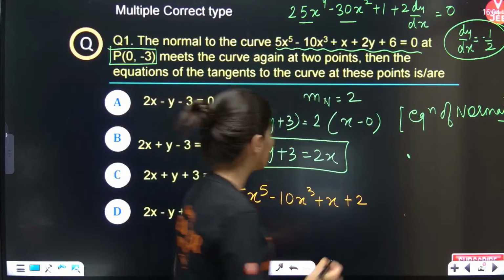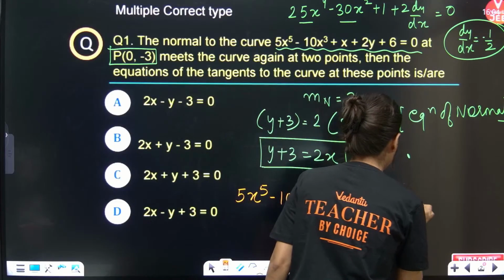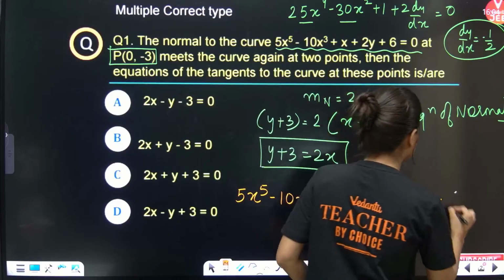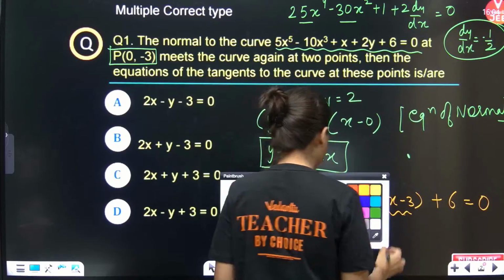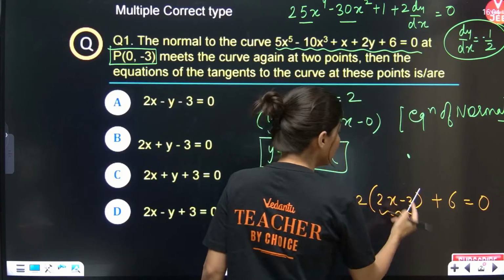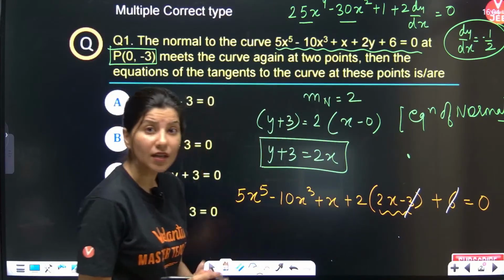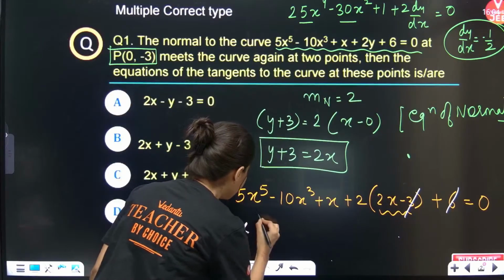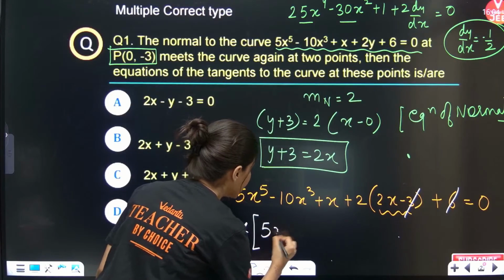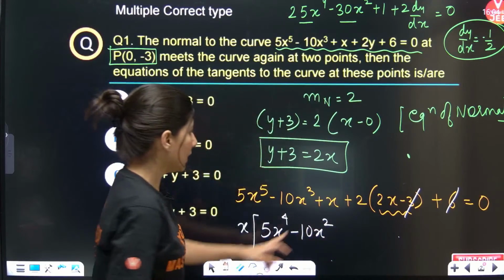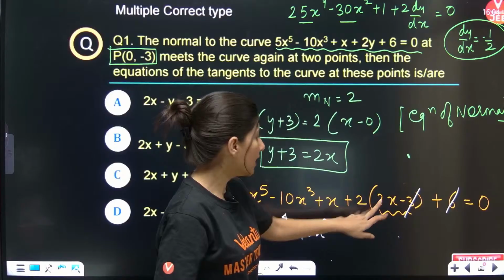What is y? 2x minus 3. So this 2x minus 3 is the equation of normal which we have put, and this is plus 6 equals to 0. Start cancelling one by one. Can you see, minus 6 and plus 6 are absolutely gone, and from here you can take x common. So this is 5x to the power 4 minus 10x square, and this is plus x and plus 4x.